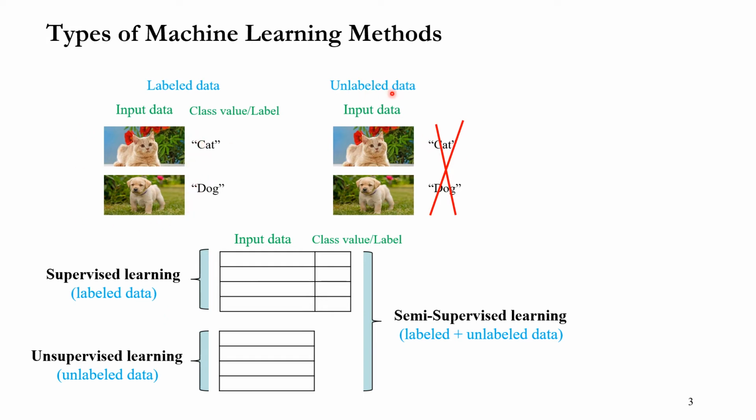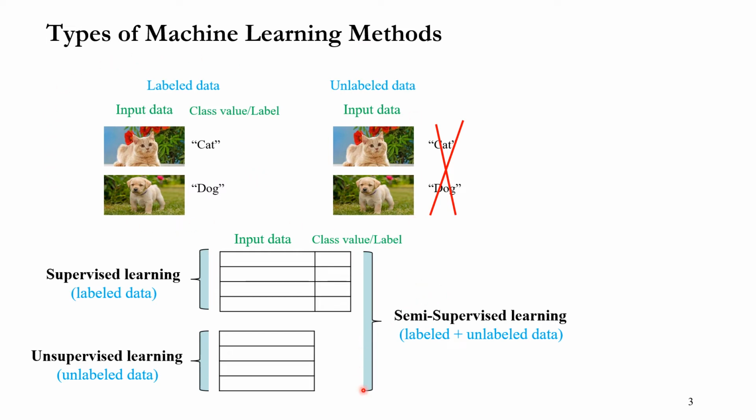And unlabeled data, on the other hand, is where we have input data, but there is no answer, no label, no class value. We have input data, like an image, whatever, but that's it. There is no label, no class value, no answer whatsoever. So you have another input data, but again, no answer, no label. This is an example of unlabeled data, and this is an example of labeled data.